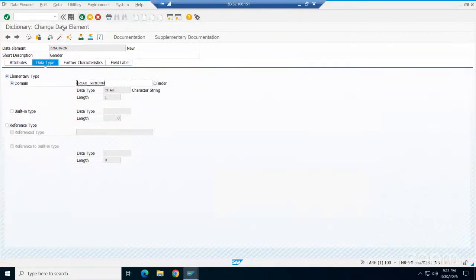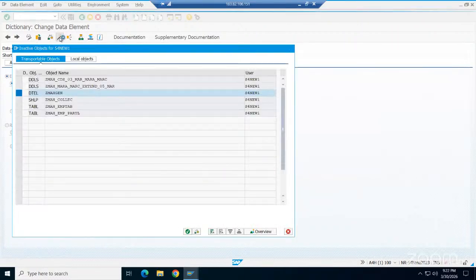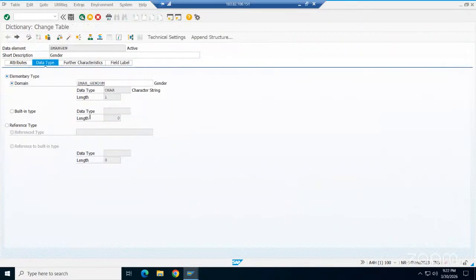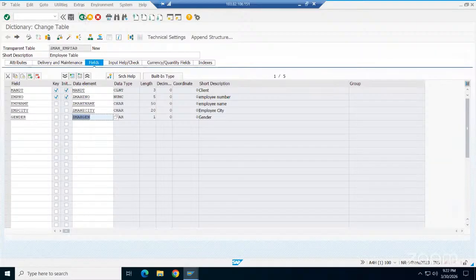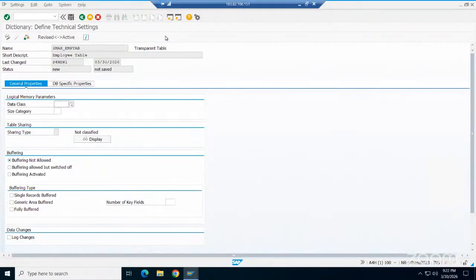Back. Check syntax. Activate. Now go back. Enter now. Activate. Why activate multiple times? We have to set the technical settings for the table to activate. Then try to insert the data and see how it behaves.